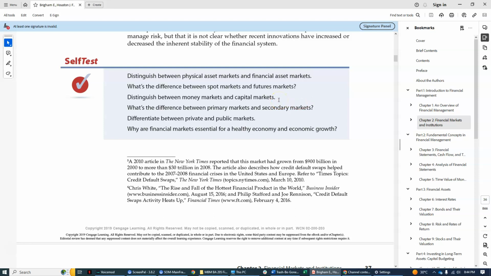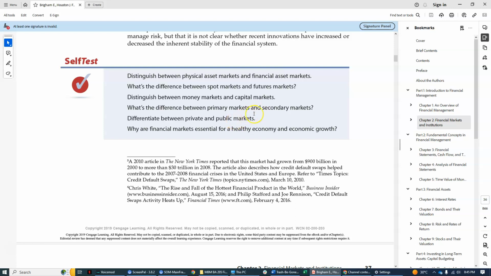Distinguish between money markets and capital markets. Money markets are extremely liquid, like 2 months, 1 month, 30 days, 45 days. Very liquid, for those who are highly conservative investors. For the capital markets, those who want to gain some control or influence over the corporation, maybe because they have some certainty about the outcome of the operation, so they want to gain in the long term interest of that.